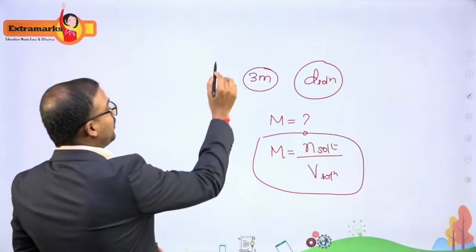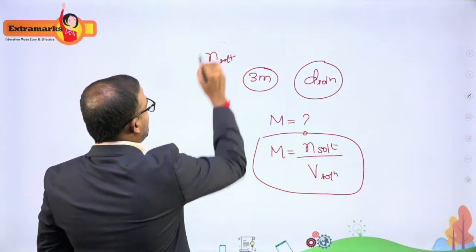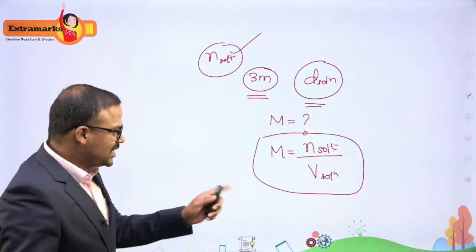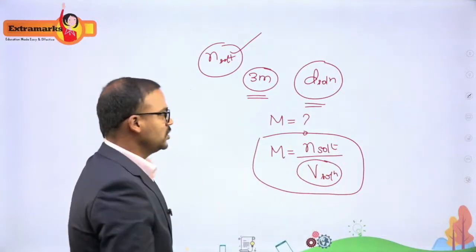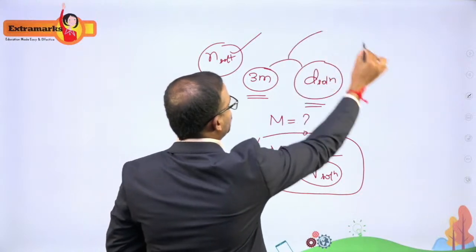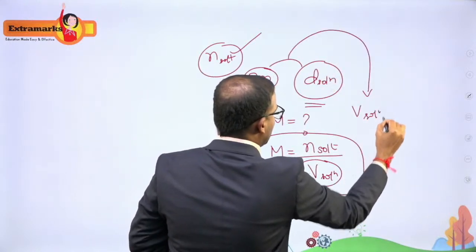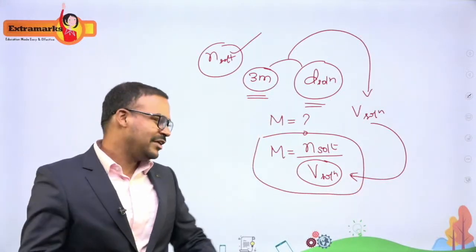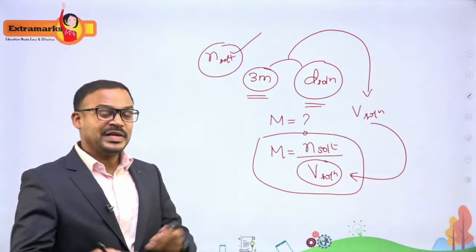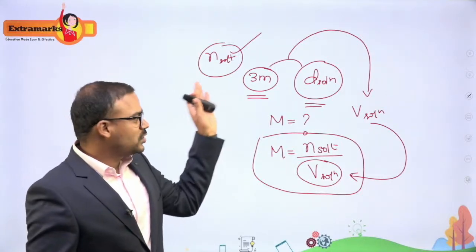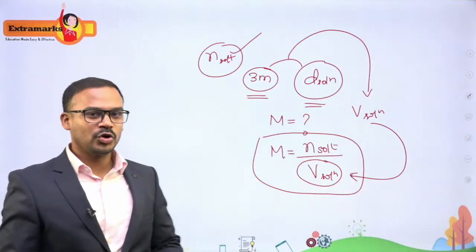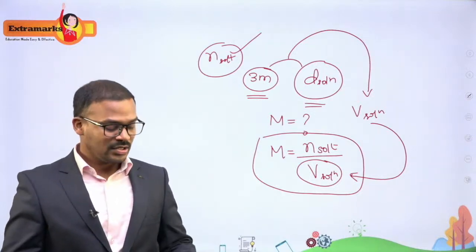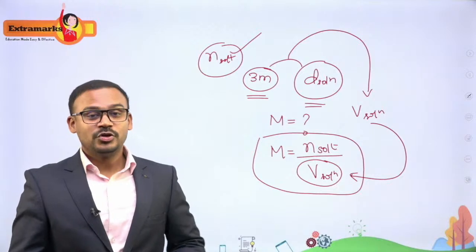The number of moles is given, molality is given, and density of the solution is given. So I just have to find out the volume of the solution using these two pieces of information, and then substitute in this formula. You also have some ready-made formulas, but I do not believe in remembering formulas. You should always be able to derive the formula, or you can do this conceptually. You can always expect a question from mole concept as well as stoichiometry in your JEE Mains examination.